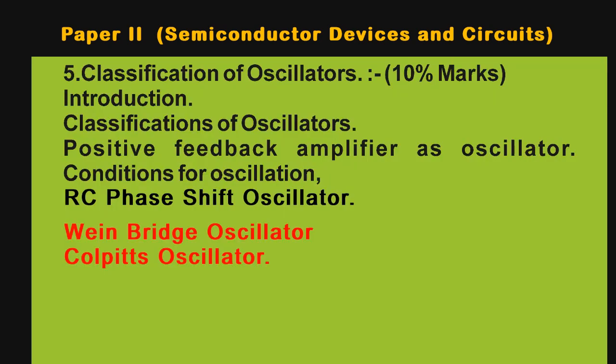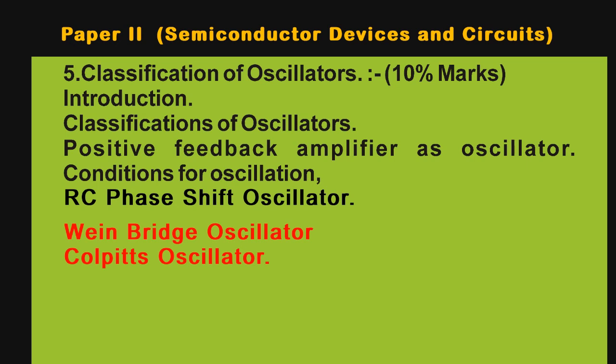The fifth chapter in paper second is the classification of oscillators. Oscillators are circuits, nothing but amplifiers, which generate high frequency oscillations. So what is meant by oscillation, what is meant by oscillators, their introduction has to be studied here. Then these oscillators are of many types and how these are classified, their classification has to be studied here. Then how positive feedback is used in an amplifier to make an oscillator, that part has to be studied. Then there are certain conditions for oscillations that have to be studied.